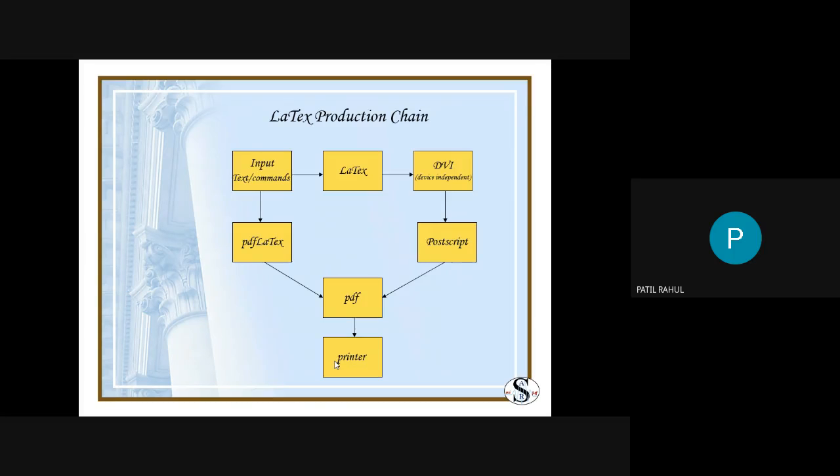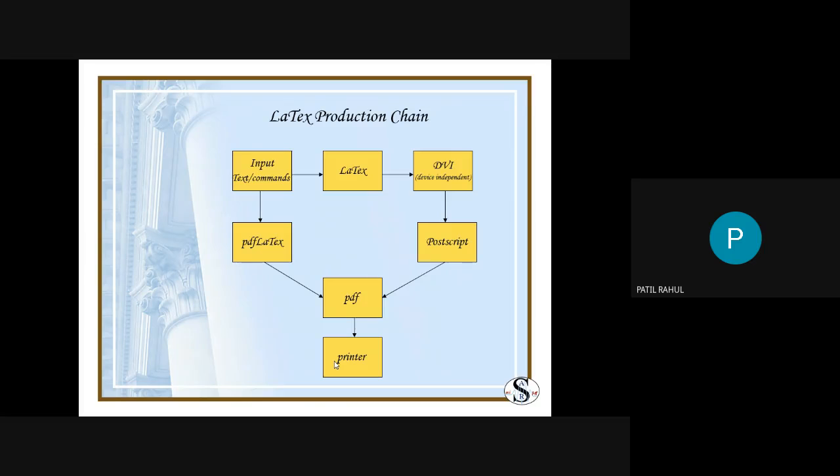The first file is the DVI file, which is the device independent format file. The second is the PostScript file, the PS file, and the third is the PDF file. These are the three outputs of LaTeX: the device independent format file, the PostScript format file, and the portable document format file.